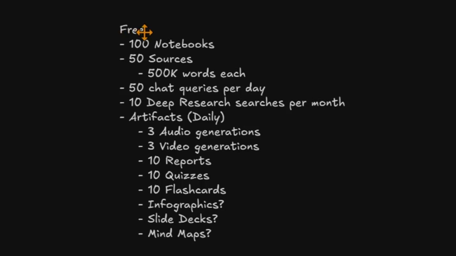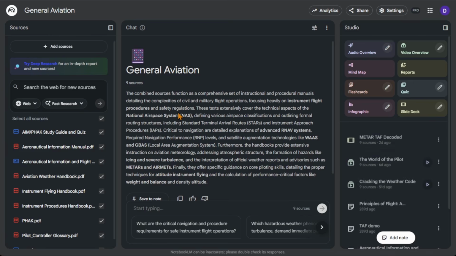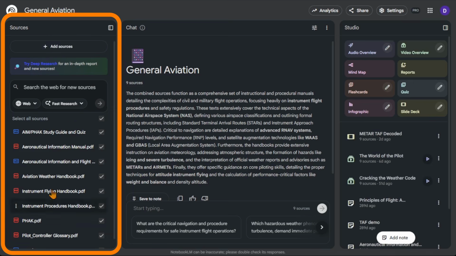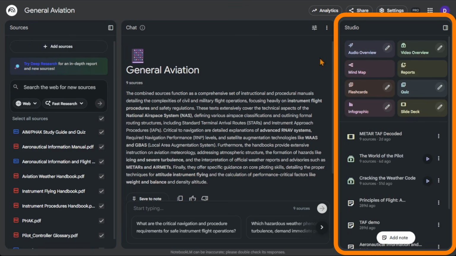So, to start with, it depends. It depends on which account you have. It's either a free account or a pro account. So I'll start with free. You can have 100 notebooks. And then for each notebook, let me go in here just to show you. So once we're inside, these are sources over here, this is your chat area, and then these are the different artifacts you can create.